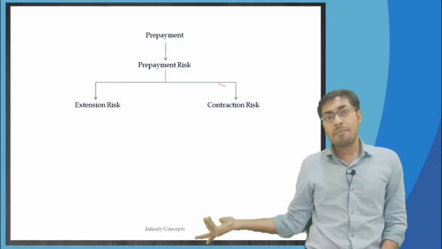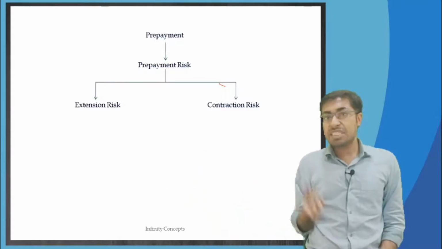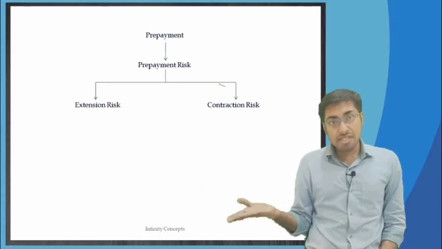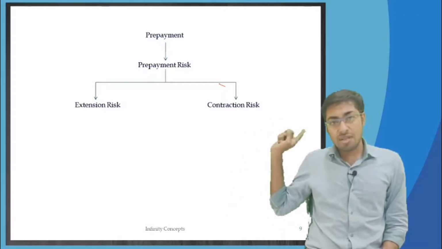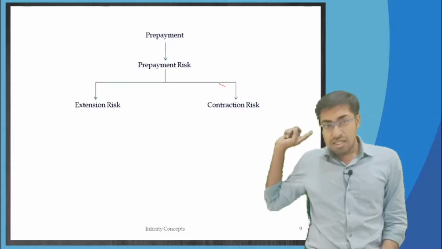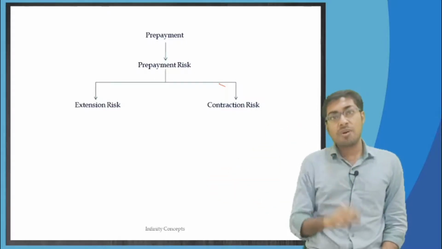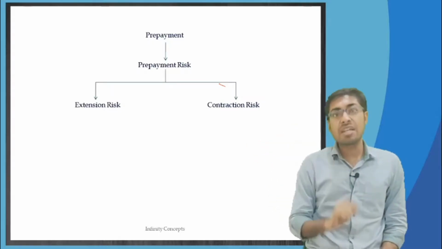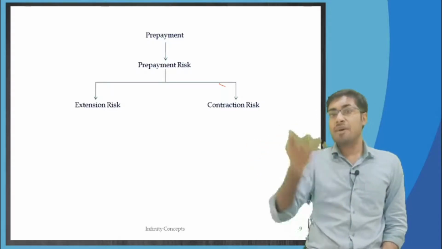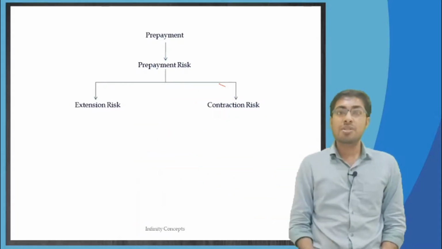And now see what has happened. Suddenly by getting extra money, contraction risk, from 12 years, now 13 years or 10 years, whatever was decided, the whole loan got completed in 1 year only. Their investments came back in 1 year only. Till now they were earning 9.3% for 1 year, and now with the same money they will have to go to the bank and invest at just 2%.